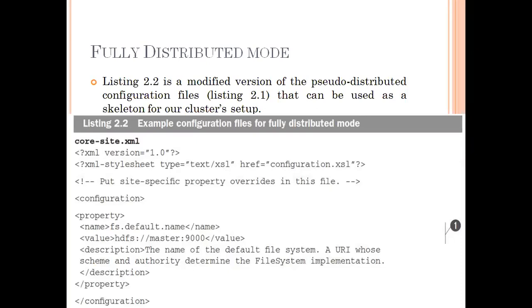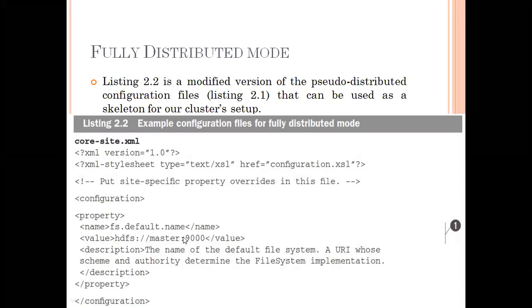Here also we have different types of setups. Here we are going to do the overall setup. That is the modified version of the pseudo-distributed configuration in the previous diagram. It is used as the skeleton for our cluster setup. From that to this we have some more configuration files. Here we are specifying the master. In the previous one we saw localhost; here we are going to see master.